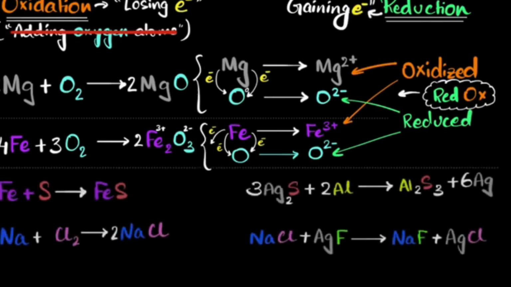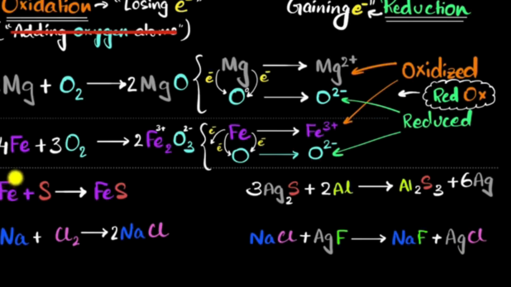So here are a few reactions. Our goal now is to analyze each reaction and think about which one is undergoing oxidation and which one is undergoing reduction. So let me start with this one. So we have iron that reacts with sulfur to give you iron sulfide. So how do I know which is undergoing oxidation, which is undergoing reduction? Well, I know iron is a metal, so it loses electrons. So I just keep track of charge.